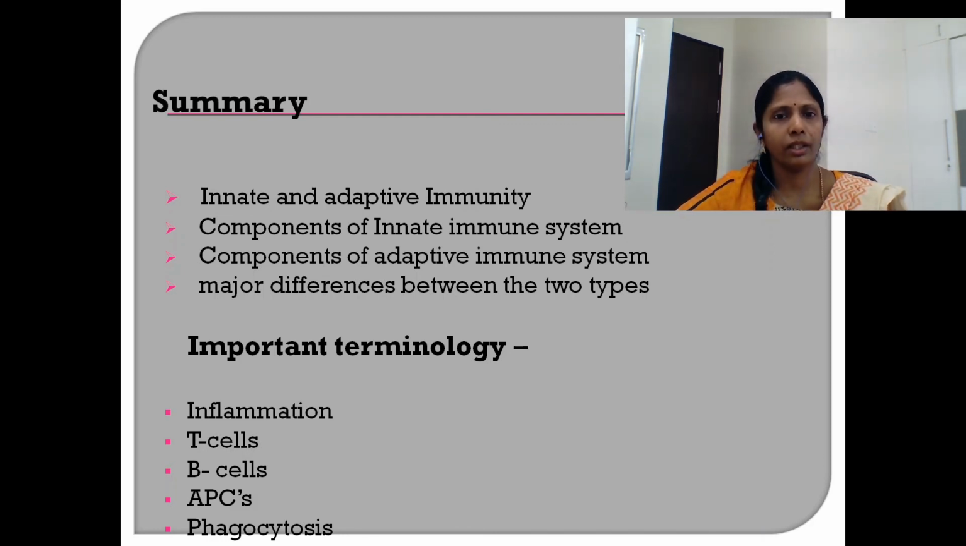Let us have a look at the important terms that were discussed in this video class. We discussed inflammation, the process of protection and a part of the innate immune system. The four cardinal signs of inflammation are swelling, rise in temperature, pain and redness. Then we also discussed the components of the adaptive immune system, namely the T cells, B cells and antigen presenting cells. We also had a brief discussion about phagocytosis, the process of cell eating or engulfment of particulate matter by the immune cells.